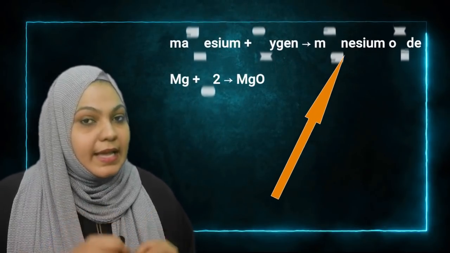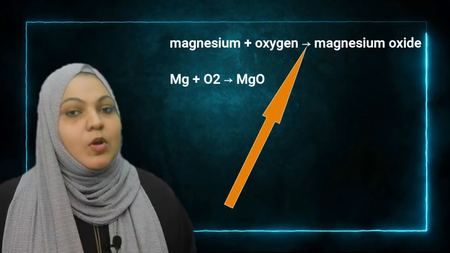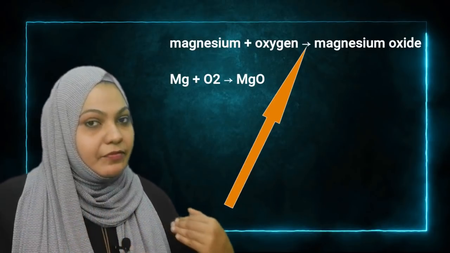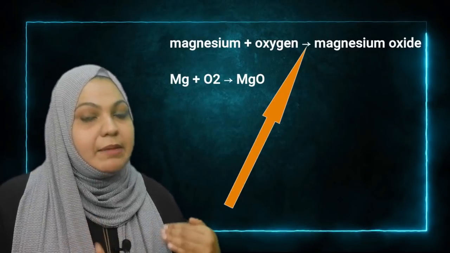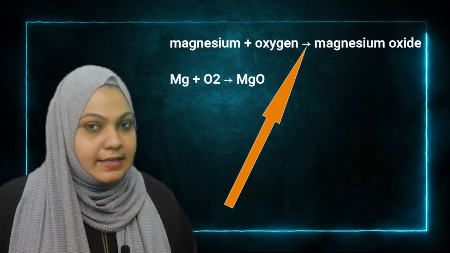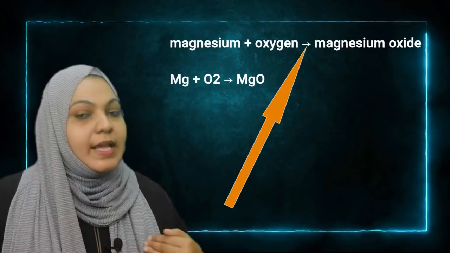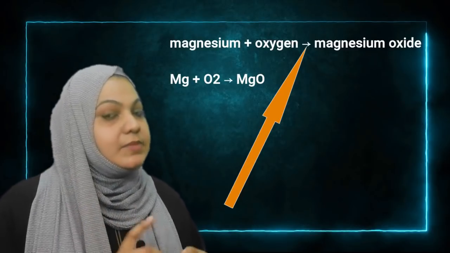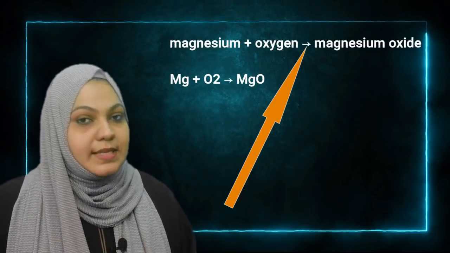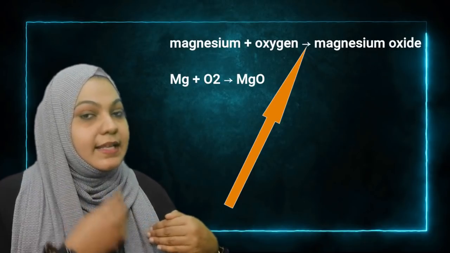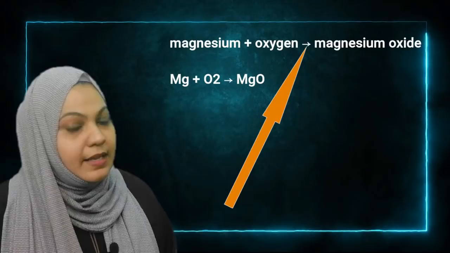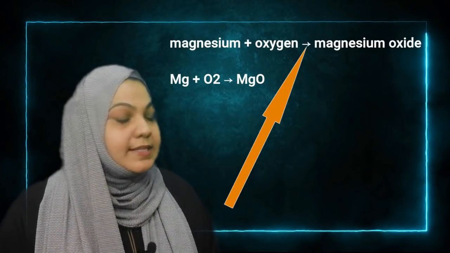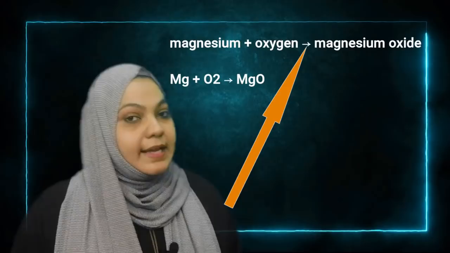For example, magnesium reacts with oxygen to give magnesium oxide. So you can see on the left hand side magnesium and oxygen. That means magnesium and oxygen are the reactants. On the right hand side you can see magnesium oxide, so there is one product, that is magnesium oxide. On the left hand side there are two reactants, so they are connected by a plus sign. The arrowhead points towards the products. It shows the direction of the reaction.